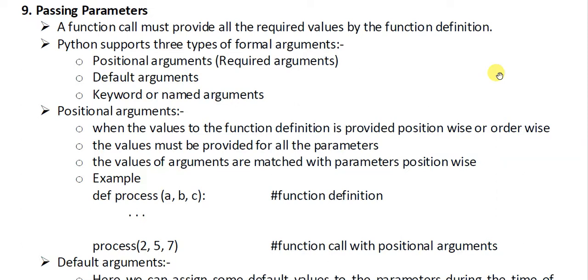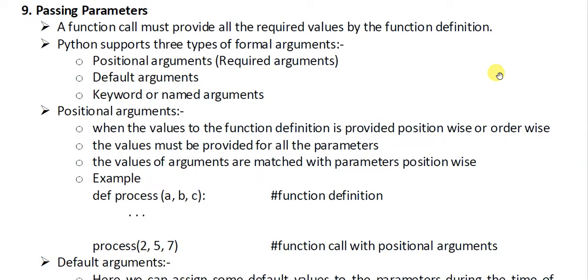positional argument. In the example you are seeing, we have defined a function called process in which we have 3 variables a, b and c, and after that there is some functionality. I have not written that functionality, it can be anything, but we are just focusing on the arguments and parameters now. So we have 3 parameters a, b and c. These a, b, c are formal parameters.